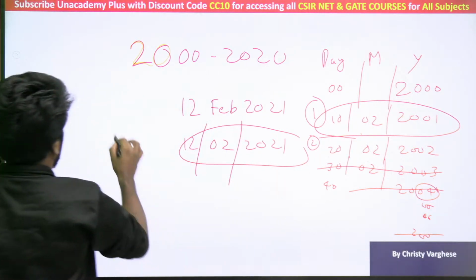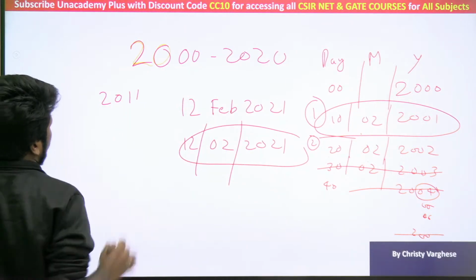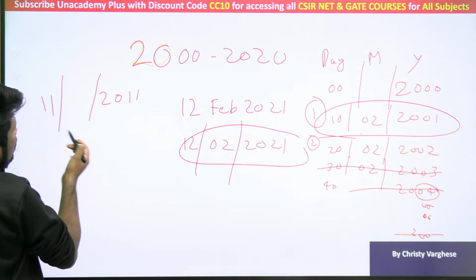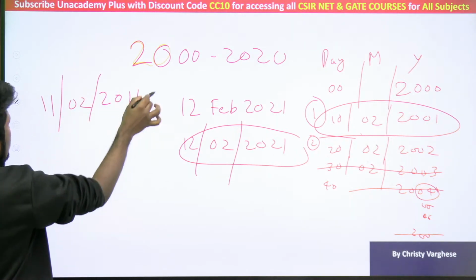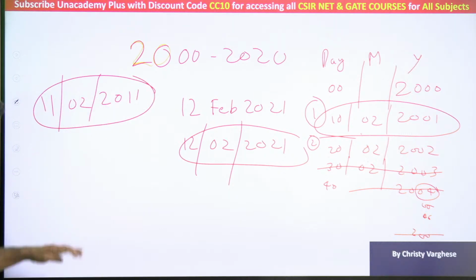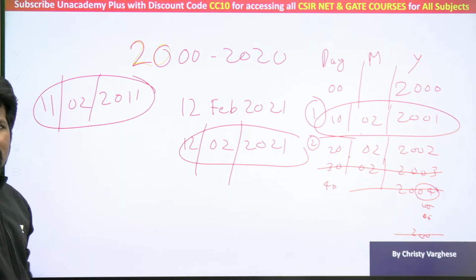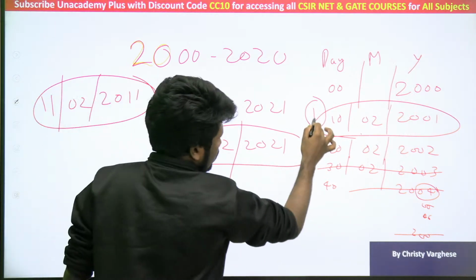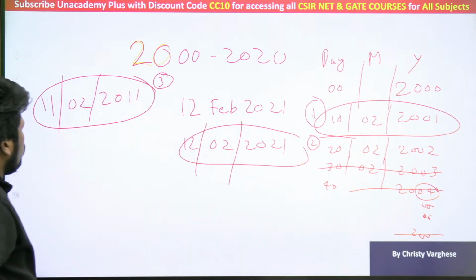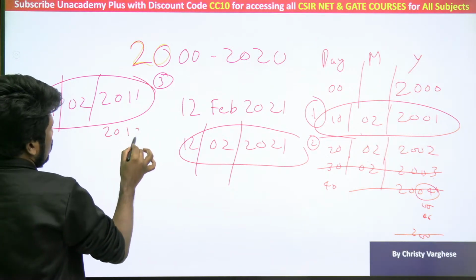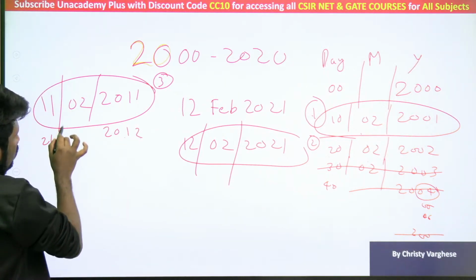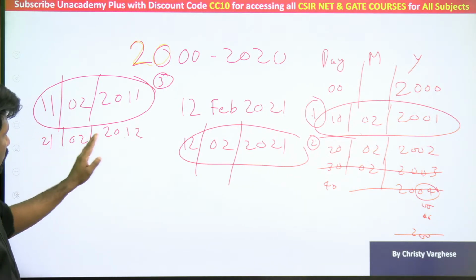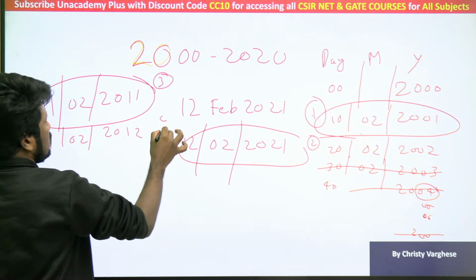Now let us check from 2011 onwards. For 2011 to happen, 11 should come here. 1102 2011. Is it a valid date? 11th February 2011 is a valid date, no? So that is not a problem. So first one, second one, third one we counted. Now the fourth one, 2012. 2012 means 21 you should write, 2102. February has 21 days, so 2102 2012 is definitely possible. So this is the fourth possibility.